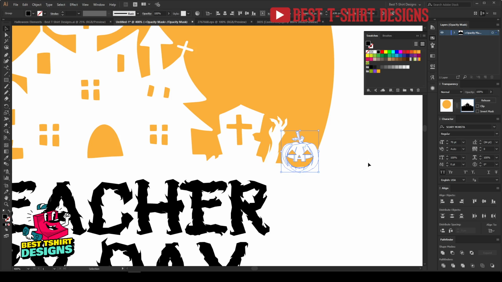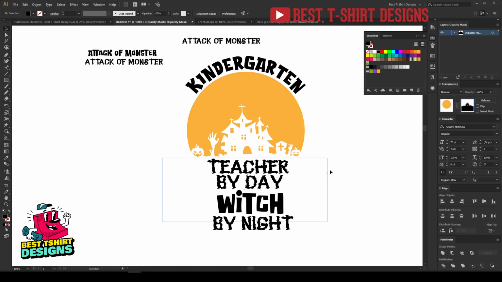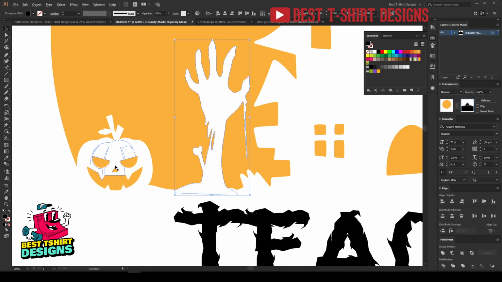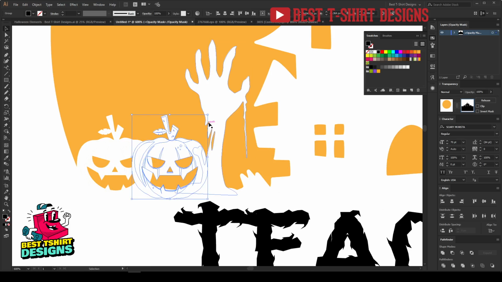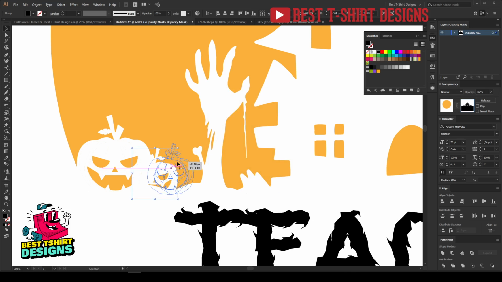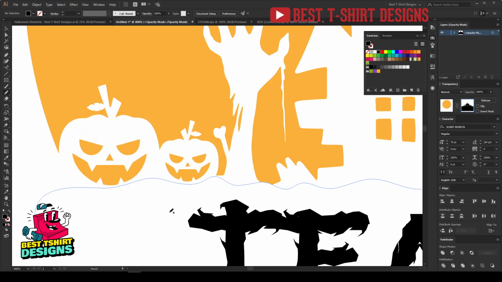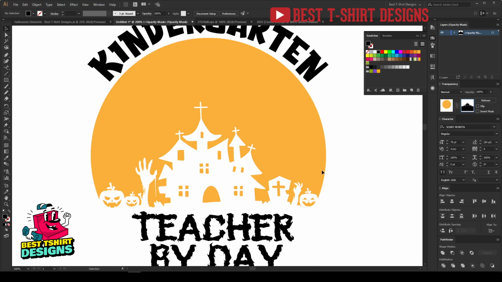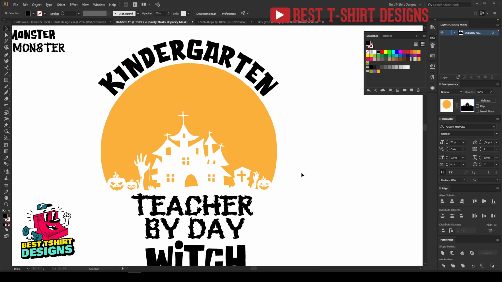Something like this, maybe a bit up, and that is fine. I'm happy with the position there. And here, let's say this part I want to make it look like that, and then this one I'm going to make another copy here, a bit smaller in size. Maybe I can reflect it to look a little bit different than the other one. That is just fine. Let's take my pencil tool to hide that area. So you can see this is how it should look. It should look like everything is on the ground, and that is the total theme of this circle style design.